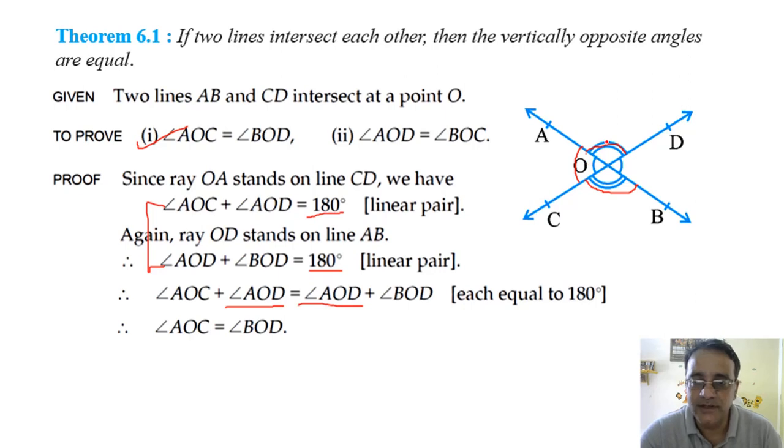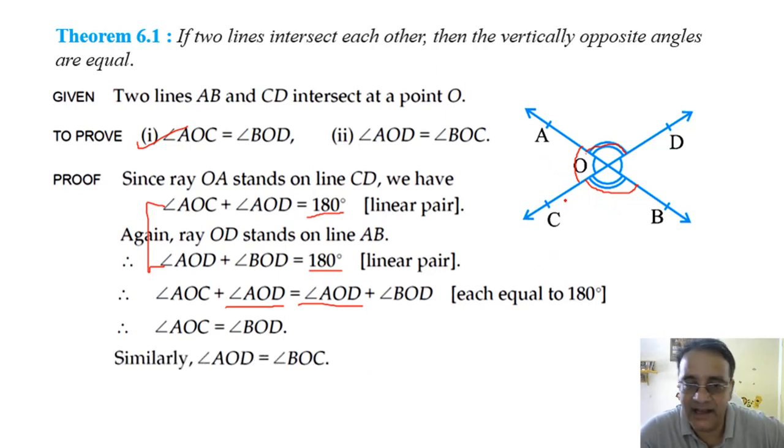Now to prove these two angles are equal, we have to take these two pairs. Okay? Similarly, angle AOD is equal to angle BOC. If we take these two, what will we get? Look, angle AOC plus angle BOC is equal to 180 degrees.